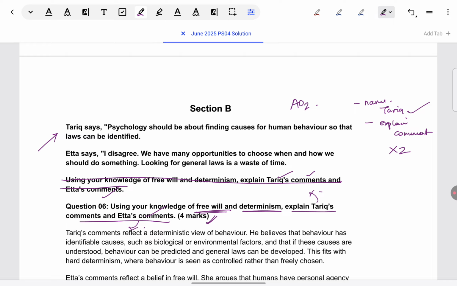But nowhere in the answer they will use the word determinism. They will not say Tariq is supporting determinism explicitly. You cannot leave it for the examiner to understand which view is being supported. They've directly told you, like, use these concepts and explain what they are saying. So make sure you name outright that this is what Tariq is supporting and this is what Etta is supporting.